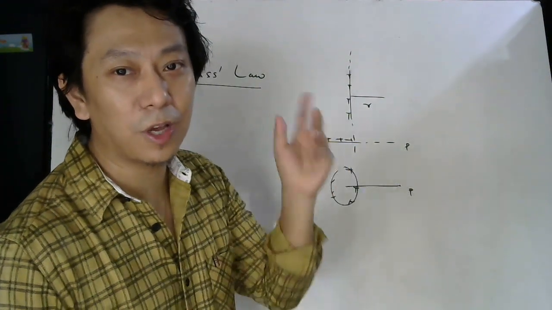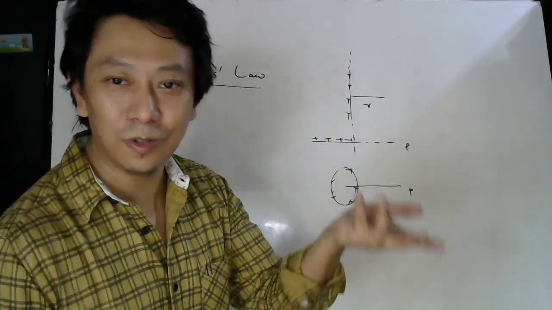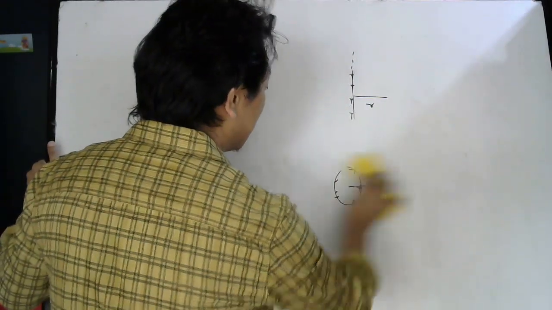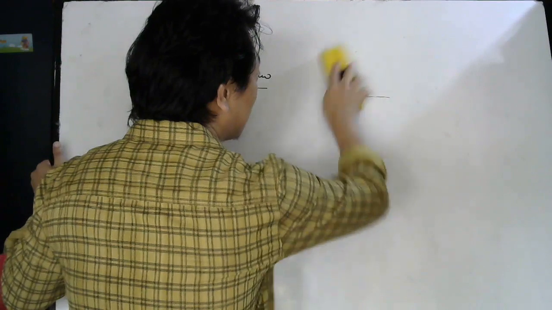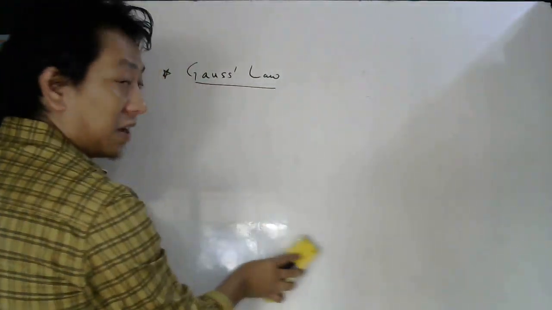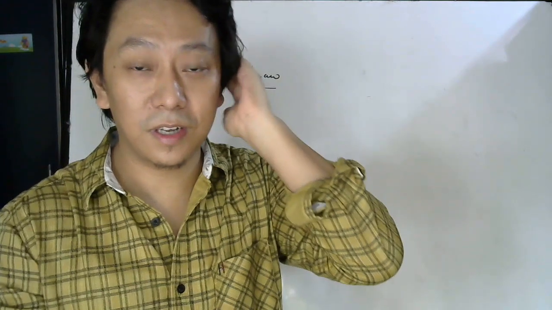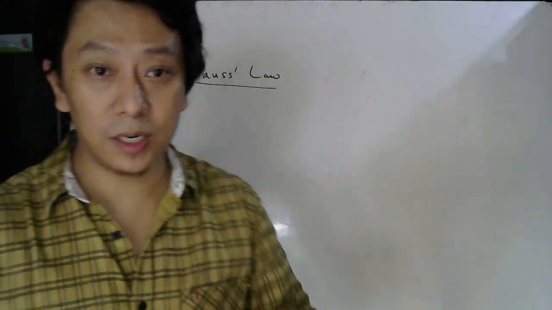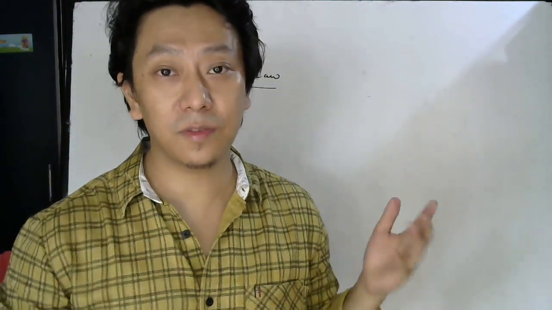So you understood, right? What is the need of Gauss law? The need of Gauss law is to give you electric field due to different source charges. For point charge, why do we need Gauss law? For point charge, we have used Coulomb's law already. But for line charge and for spherical charge also we have not done till now, right? Spherical charge we have not done, sheet of charge we have not done. So all those can be done easily using Gauss law. So we don't need to do too much complicated integration. Okay. So today I will give you the statement, and in the next video probably we will do the applications of Gauss law.